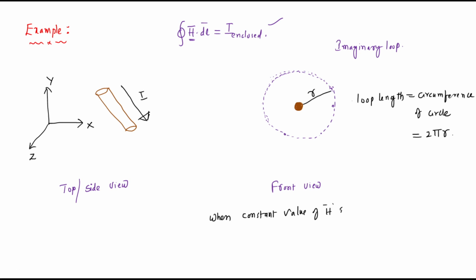for a constant value of H and current added to the magnetic field, obviously what is the equation? Integral H dot dl, which is equal to 2 pi r times H, which is equal to the current enclosed. So from this, H is equal to what? The current enclosed divided by 2 pi r.